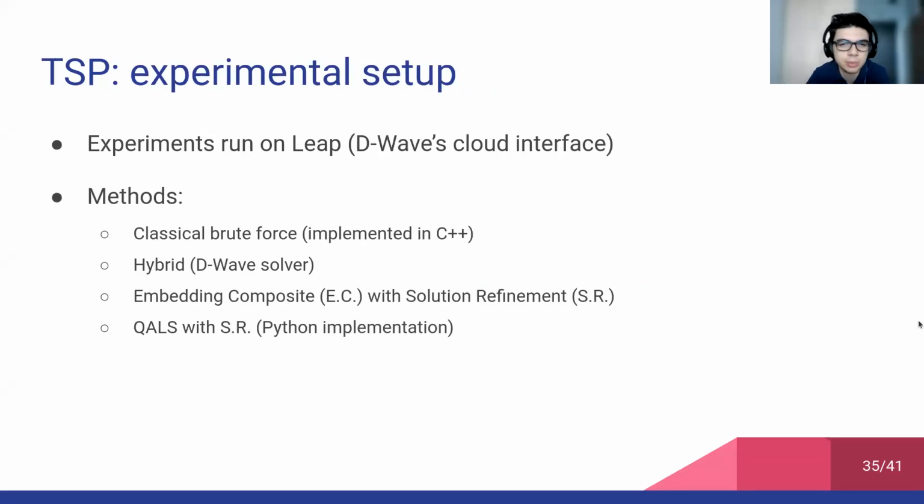Regarding the experimental setup, well, we ran again the experiments on the LEAP, and in this case, we considered 4 methods. First of all, a classical brute force method implemented in C++. Then, again, the hybrid solver provided by D-Wave. The third one, embedding composite, is exactly the direct embedding of the QUBO matrix inside the annealer using the tool provided by D-Wave, but with the solution refinement, which is a procedure I will describe in a while. And finally, there is QALS in the Python implementation, in this case, again with the solution refinement.